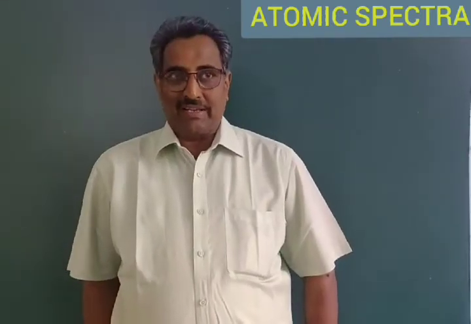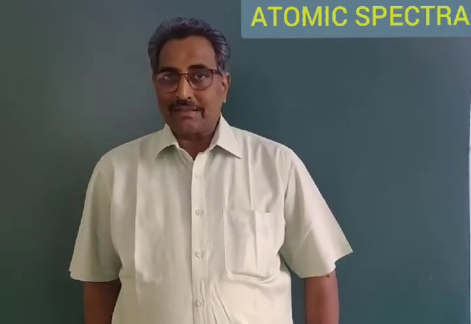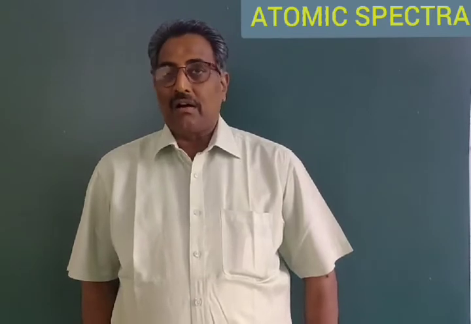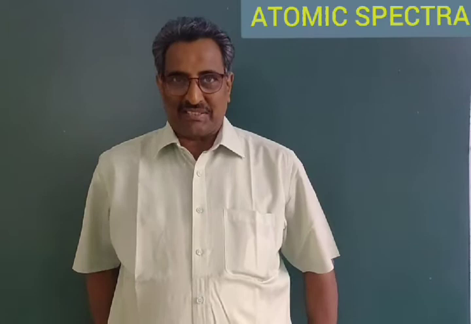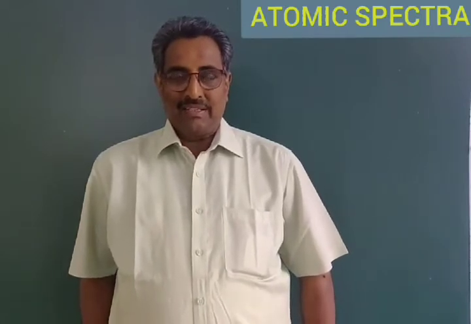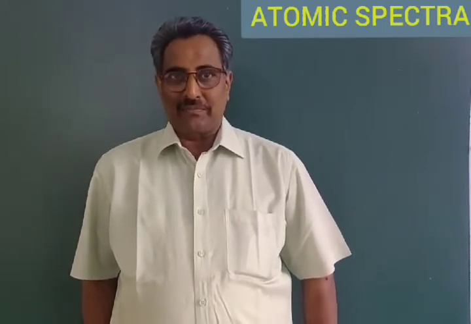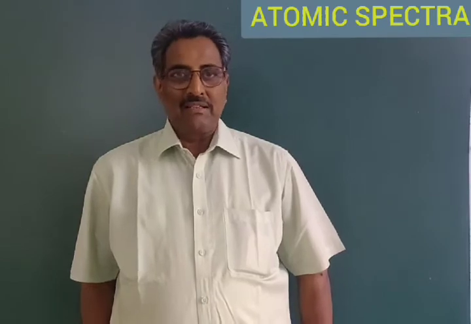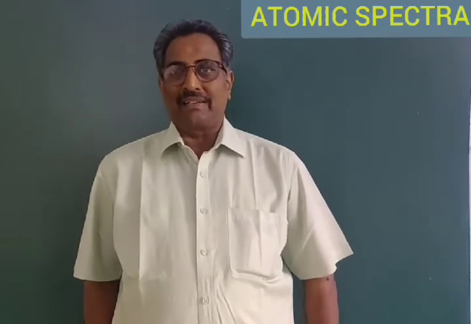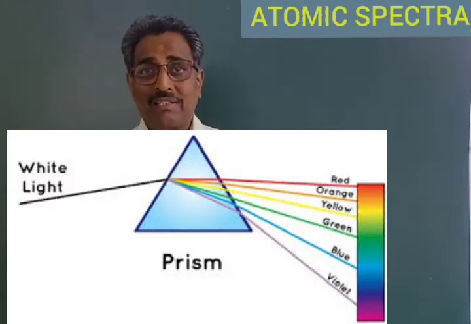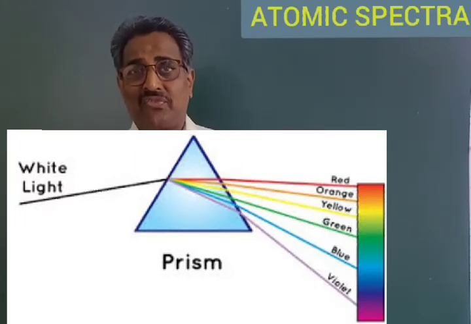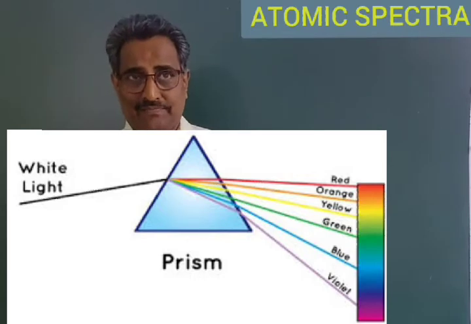If you observe the colors in the rainbow or the colors obtained when a beam of white light is passed through the prism, the colors vary from violet to red or red to violet continuously. One color gradually fades off to form another color.